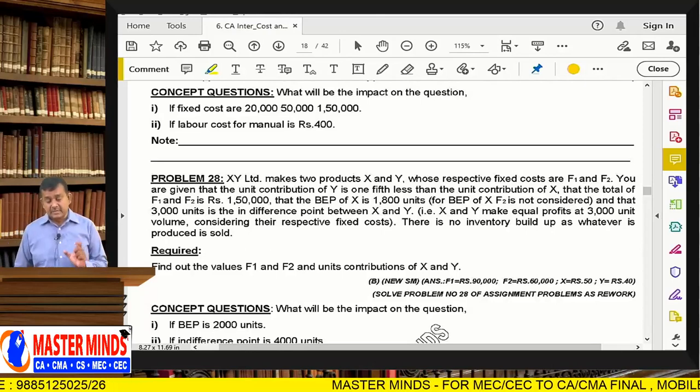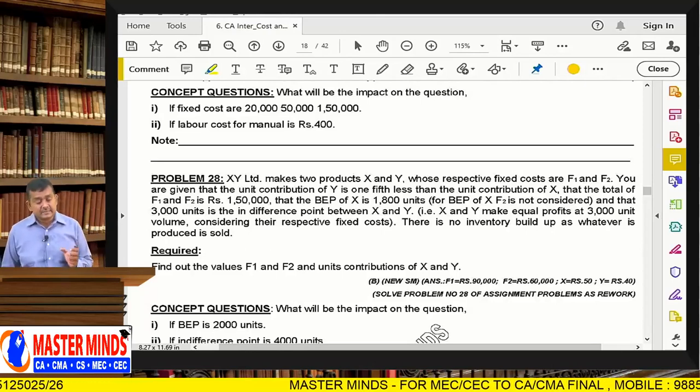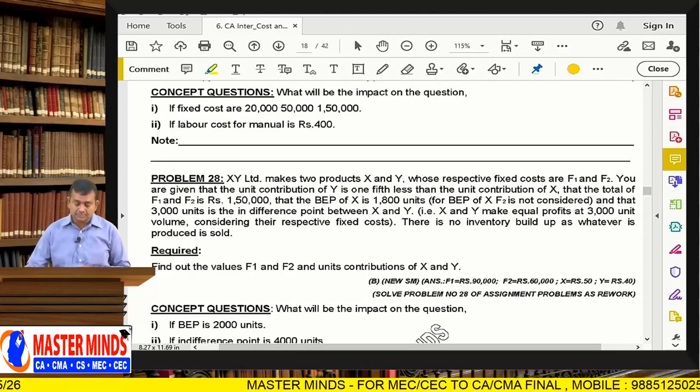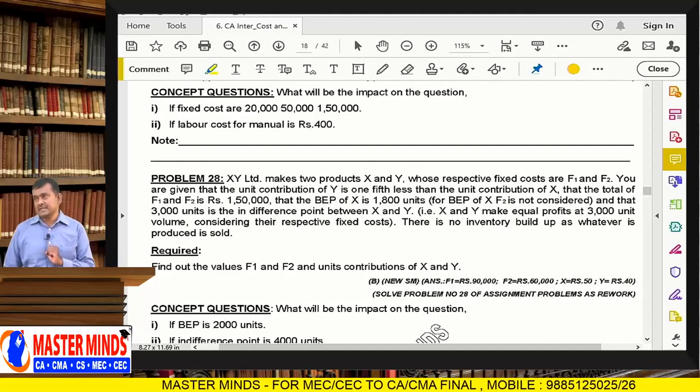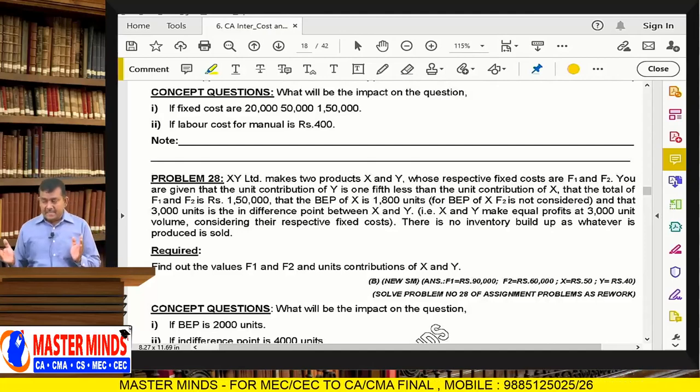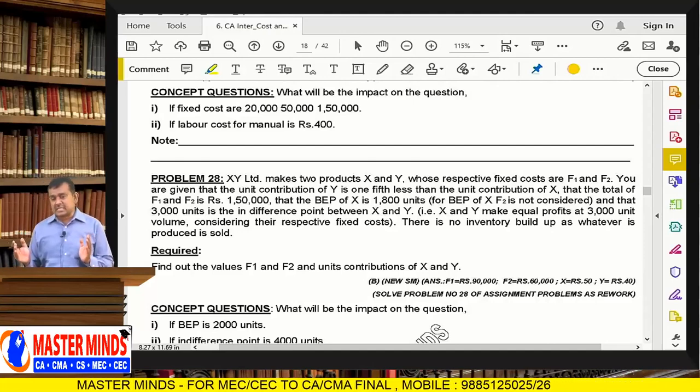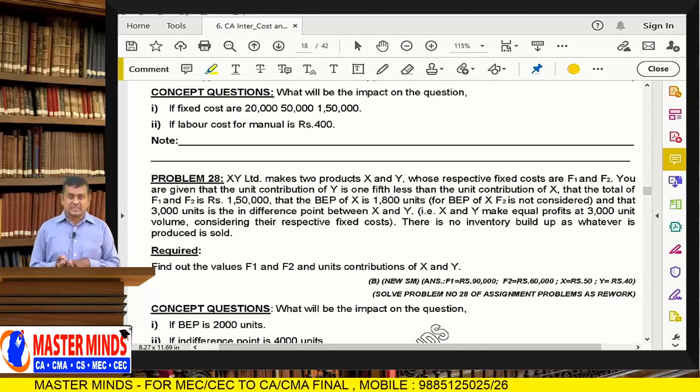Next, a very important point. Under 3000 units volume is the indifference point between X and Y. So, indifference point between X and Y is equal to 3000 units.